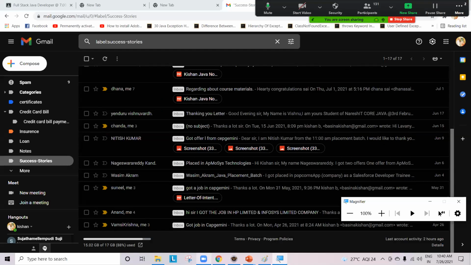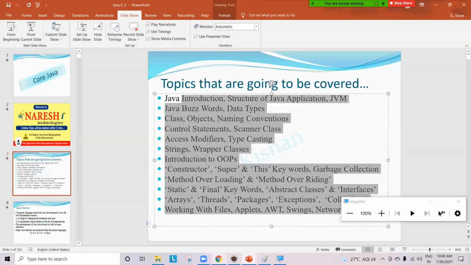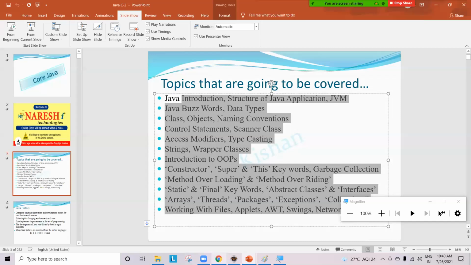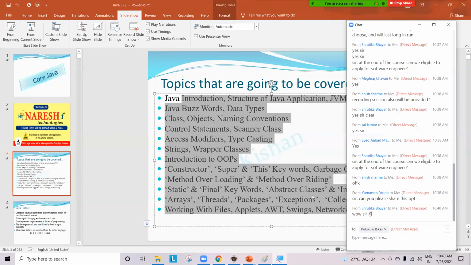So what I'm trying to say is, don't think that only after 6 months you are supposed to apply for interviews. No. After advanced, apply for jobs. Apply for jobs, no problem. After advanced only, start applying for jobs. If you are good in core and advanced, who knows, you will get placed. Are you understanding me, guys? So these are the topics which I'm going to discuss in our sessions.